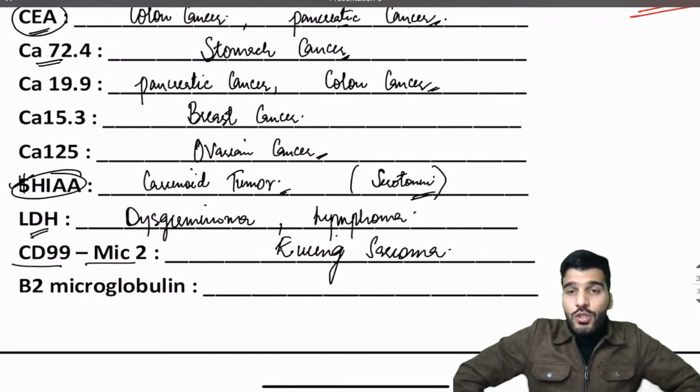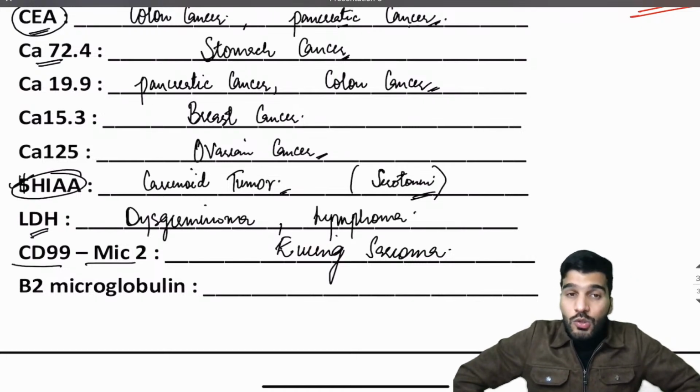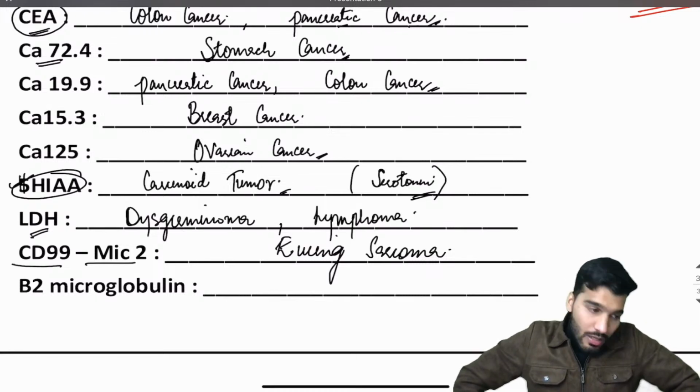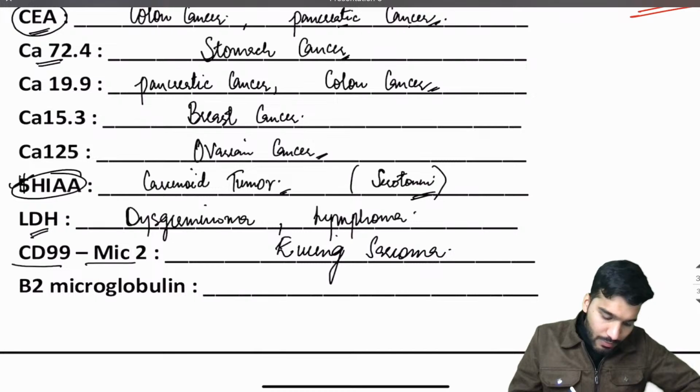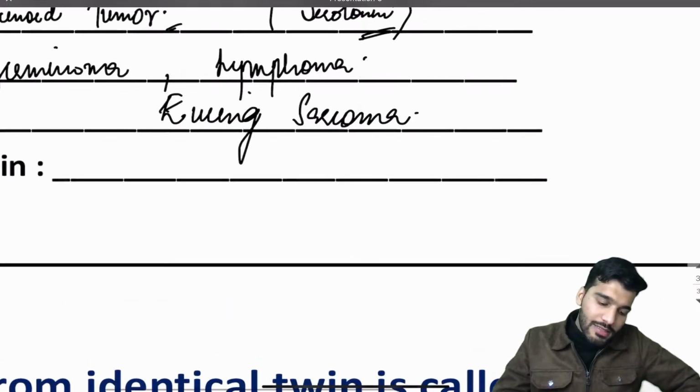Then sunburst is going to be your osteosarcoma. Giant cell is a giant cell tumor of the bone, you know that. But what is the another name of a giant cell? They will mark osteoclastoma. Write clastoma, okay. What is the other name of giant cell tumor? Osteoclastoma, okay. And then beta-2 microglobulin, we already discussed, you just read it.